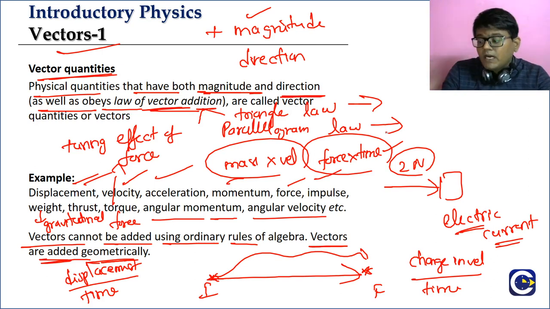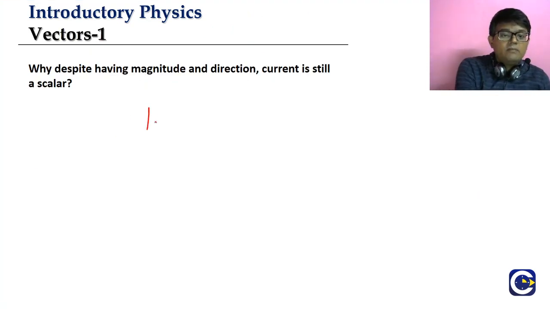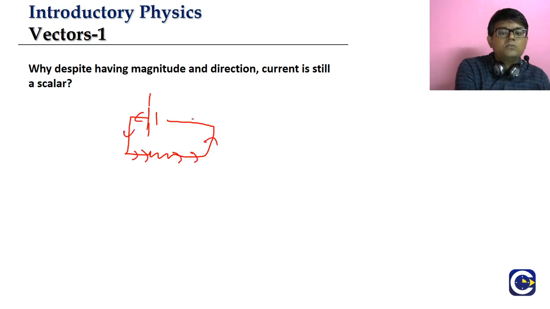We stopped with the electric current discussion. Electric current has magnitude and direction. If you have a battery and connect it across a resistor, as we covered in 10th standard, current starts from the positive terminal and goes towards the negative terminal. Current has magnitude and also direction, but still current is not a vector. Current is still a scalar.